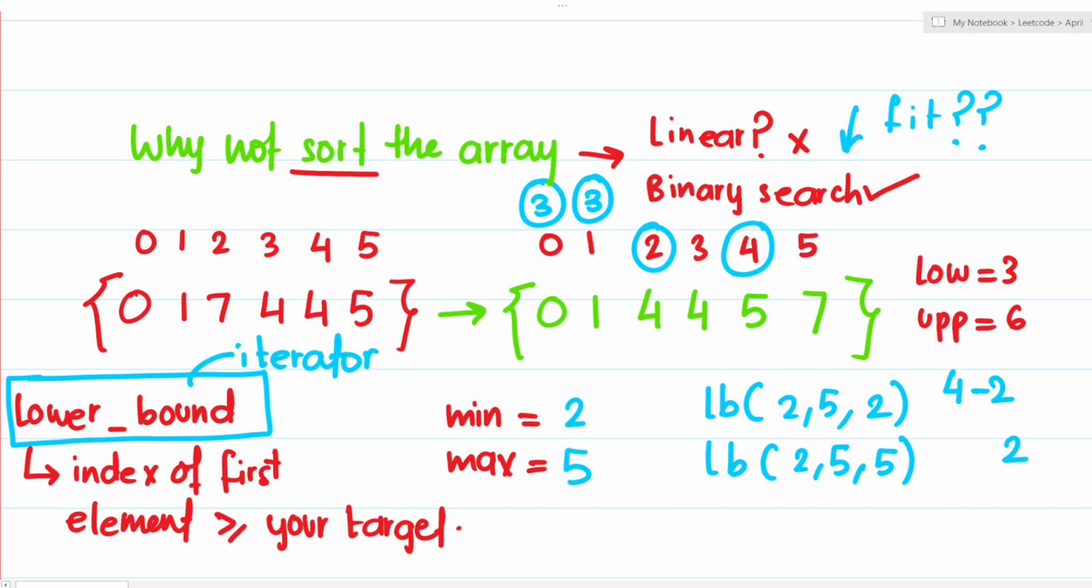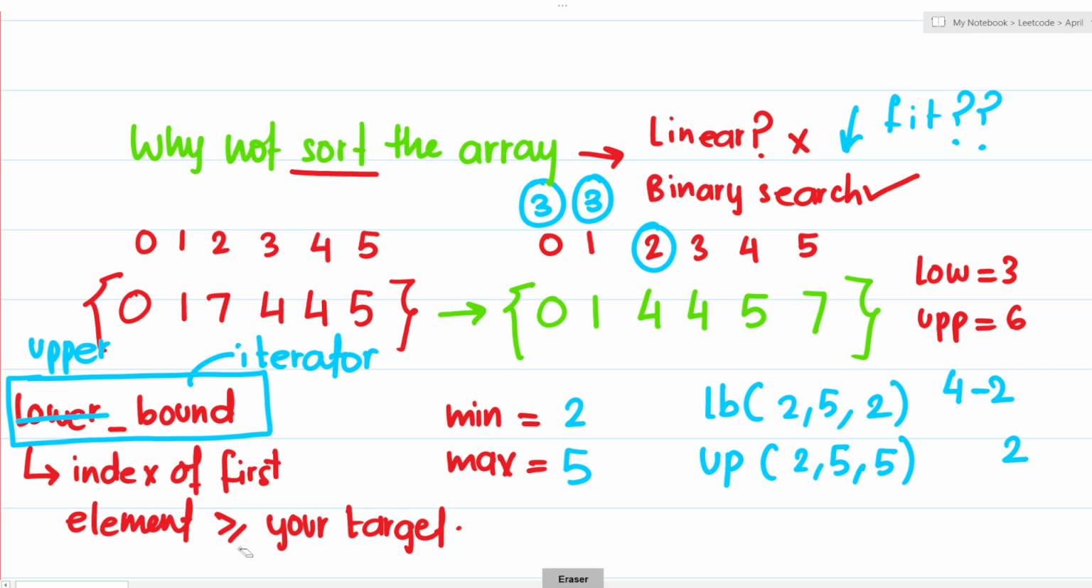The only thing which is different is, for the maximum part, I do not take a lower bound, I actually take an upper bound. The difference between lower and upper bound is that lower bound gives you the index of the first element which is greater than or equal to your target.